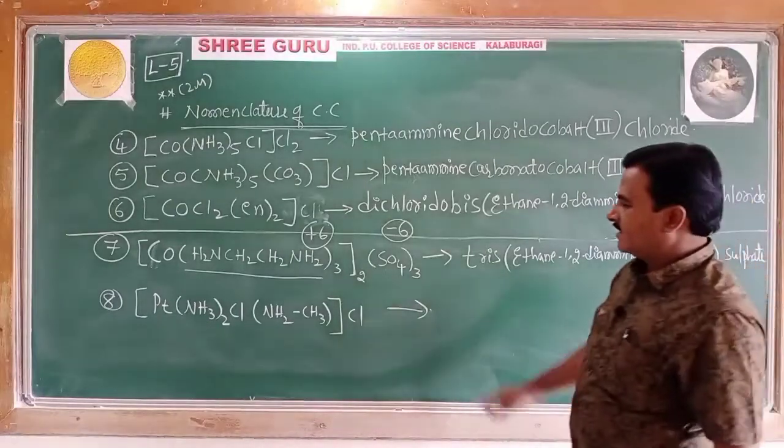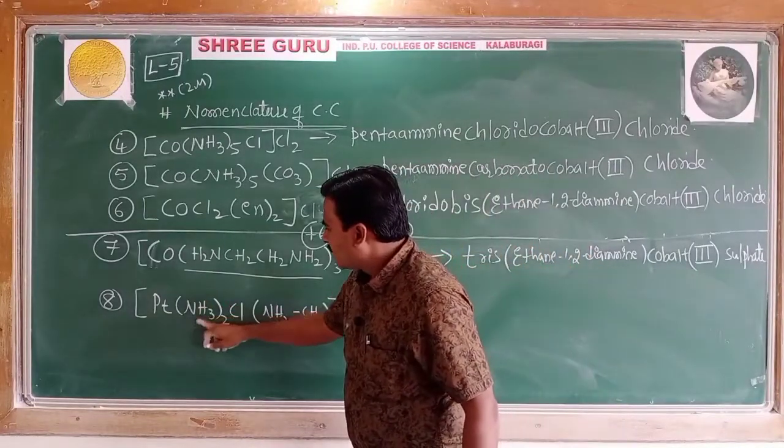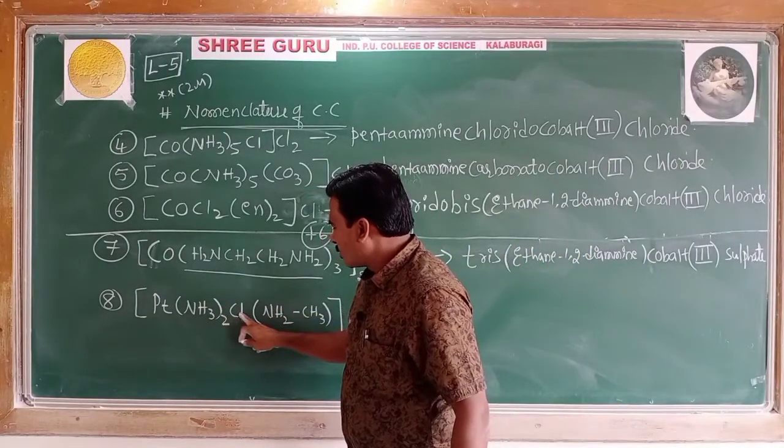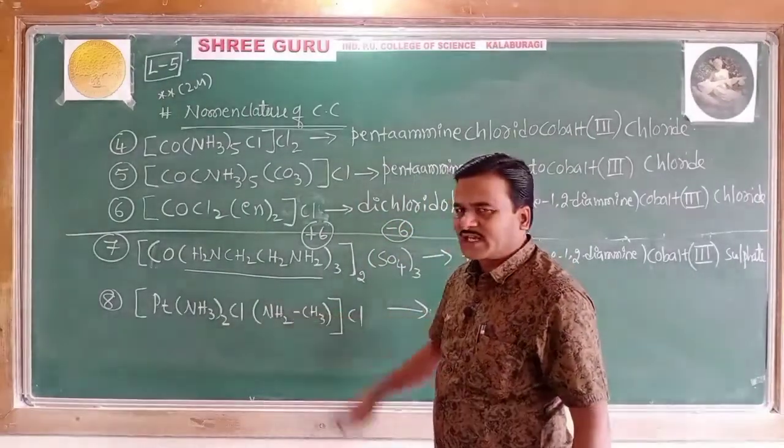So look at the next one. Here you have the ammine ligand, chlorido ligand, and this is methylamine, CH3NH2.